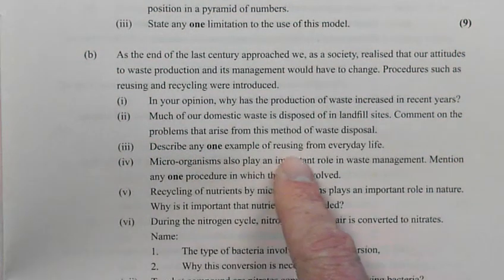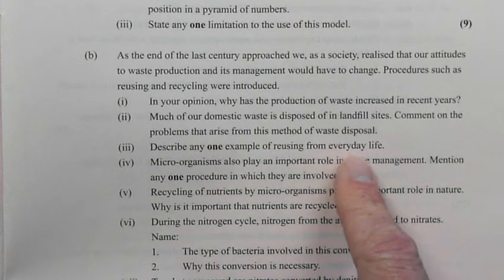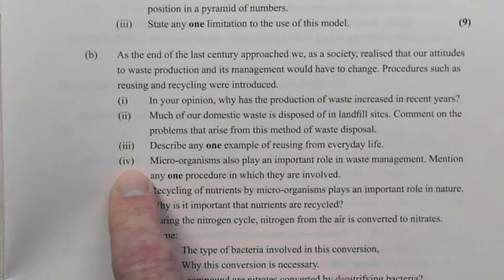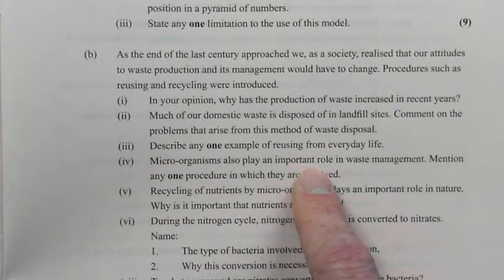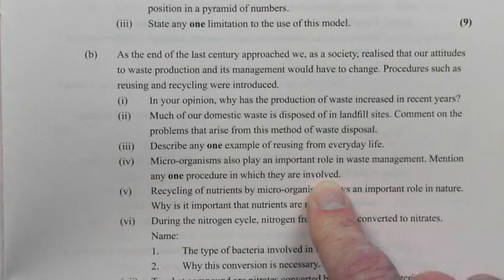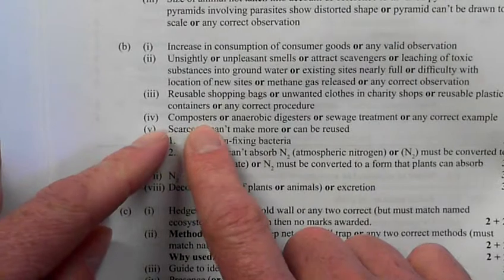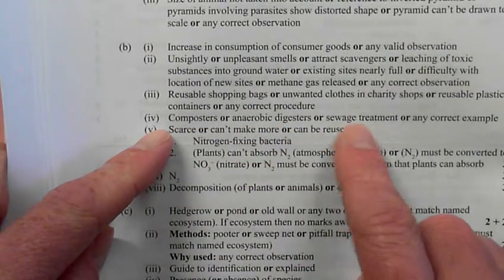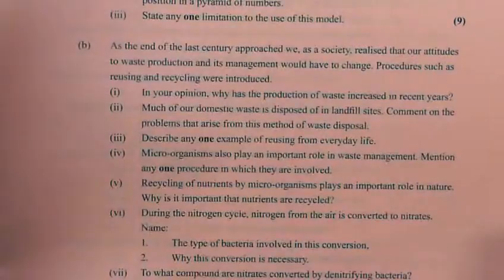Describe any one example of reusing from everyday life. Right. Reusing bottles, plastics. 4. Microorganisms may also play an important role in waste management. Mention any one procedure in which they are involved. So part 4. Composters, anaerobic digesters, sewage treatment. Any of those.